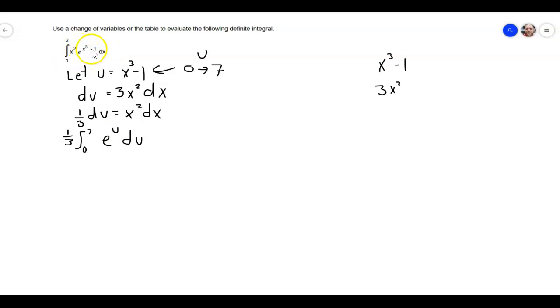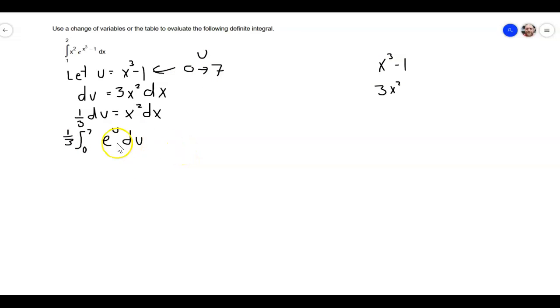My x cubed minus 1 became a u, and my x squared dx became a 1/3 du. The 1/3 I pulled out front, the du I left in, and I also substituted my limits of integration from 1 to 2, going to my u world 0 to 7. And now I'm totally in the u world. I never have to look back.